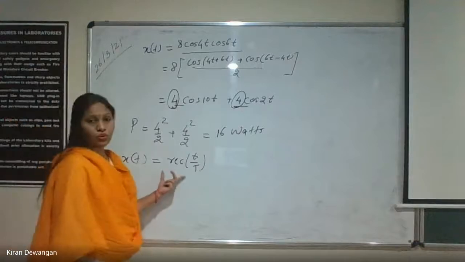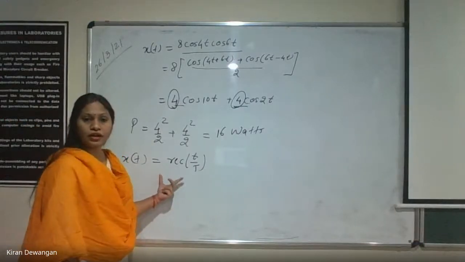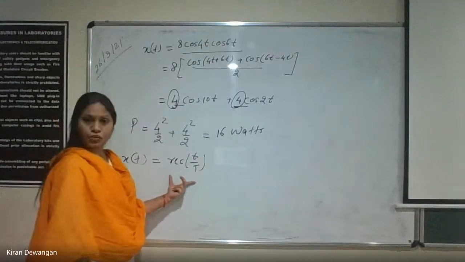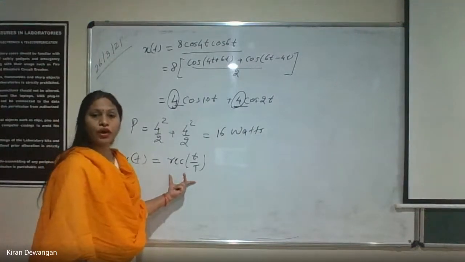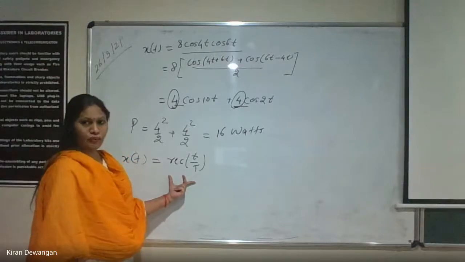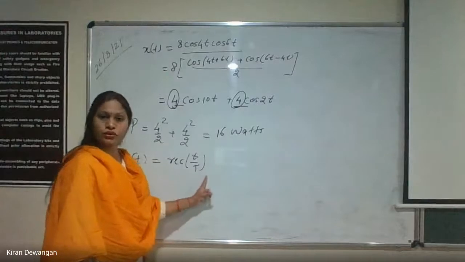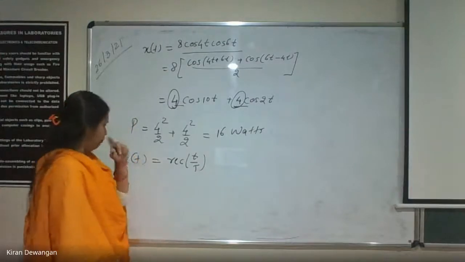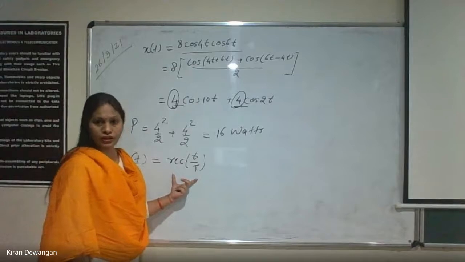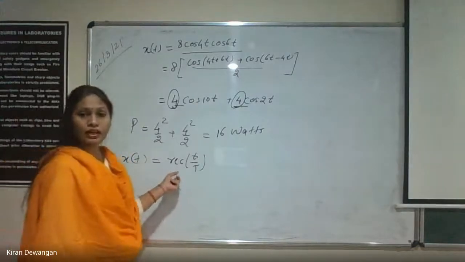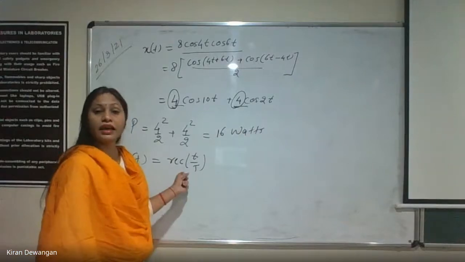Rectangular pulse t by tau. Is it periodic or non-periodic? Rectangular pulse, we already know it exists only for minus tau by 2 to plus tau by 2, and the value is 1 in between minus tau by 2 to plus tau by 2. So this is non-periodic. Clear? Definitely it is non-periodic. So if it is non-periodic, we'll try to calculate the energy of it.